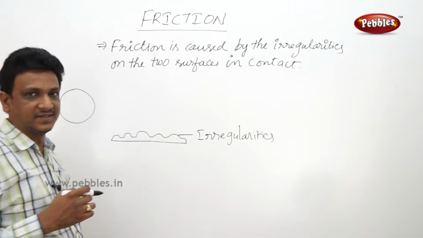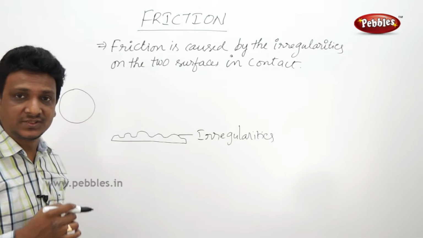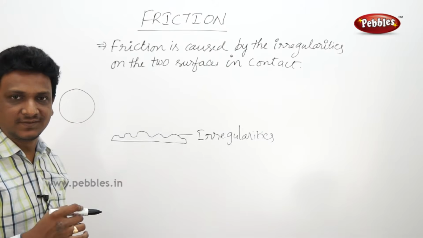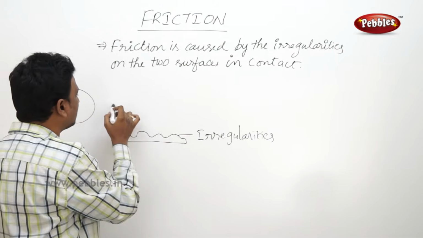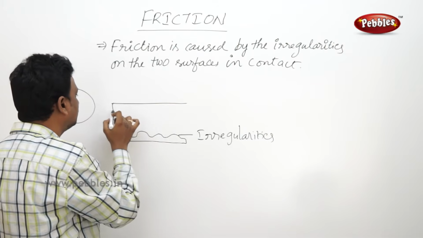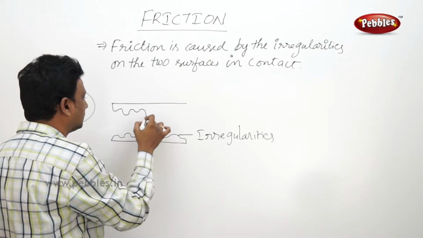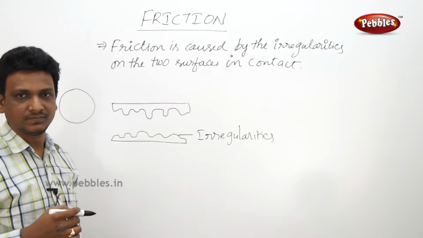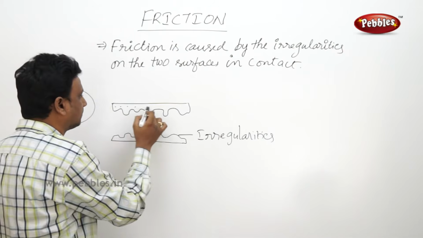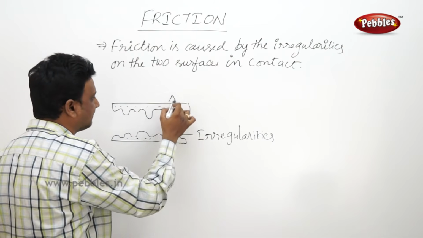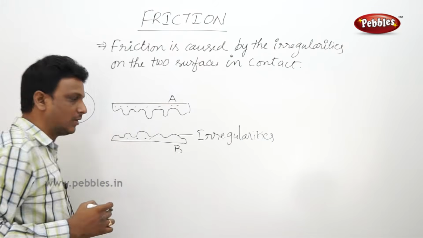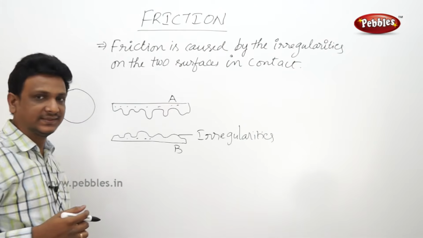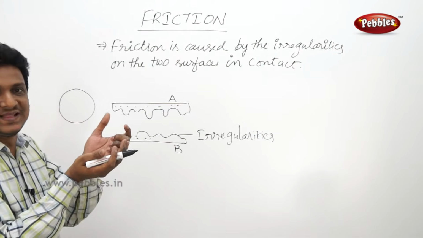So this is one surface. Friction comes into play when two surfaces come in contact. Here is another surface, say this is surface 2. This is surface A, this is surface B. Now there is no friction, but when they come in contact, because of these irregularities, they interlock with each other.